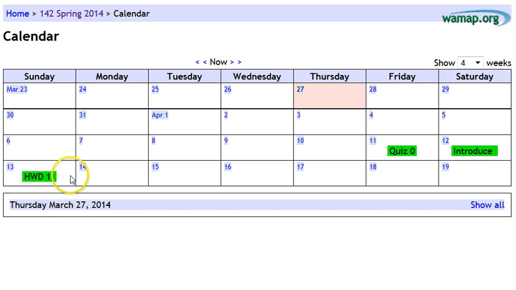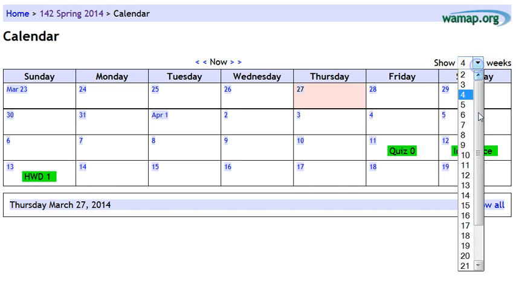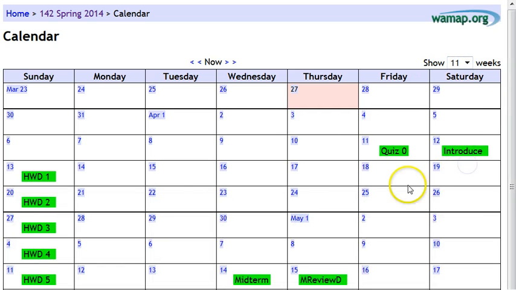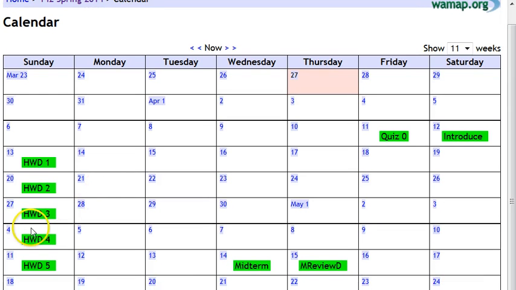It's a little bit annoying to me, but the quizzes don't show up unless they're active. So right now there's no active quizzes. There's nothing showing, so they don't show up on the calendar. But every Sunday night, if I show a few more weeks here, so let's show 11 weeks out, you can see the different homework discussions when they're due, and the quizzes are due at the same time. So quiz 1 would be here, quiz 2, quiz 3, and so on.